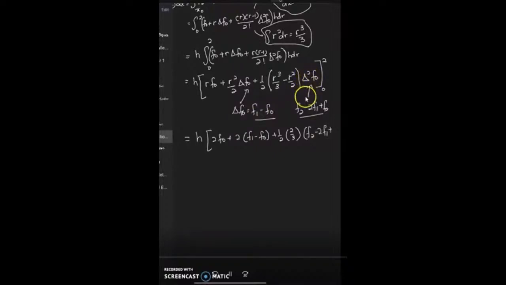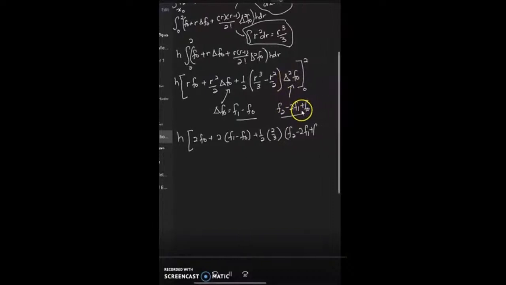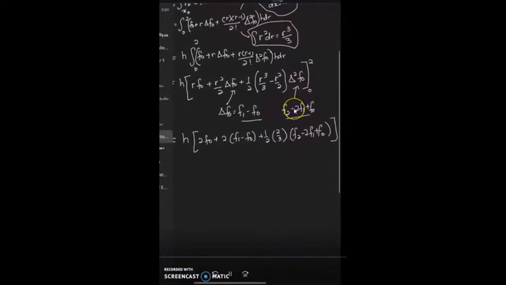We already know the second derivative from chapter 5 is (f2 minus 2f1 plus f0) divided by h squared. So you need to remember how to differentiate the second order derivative: f2 minus 2f1 plus f0 divided by h squared.